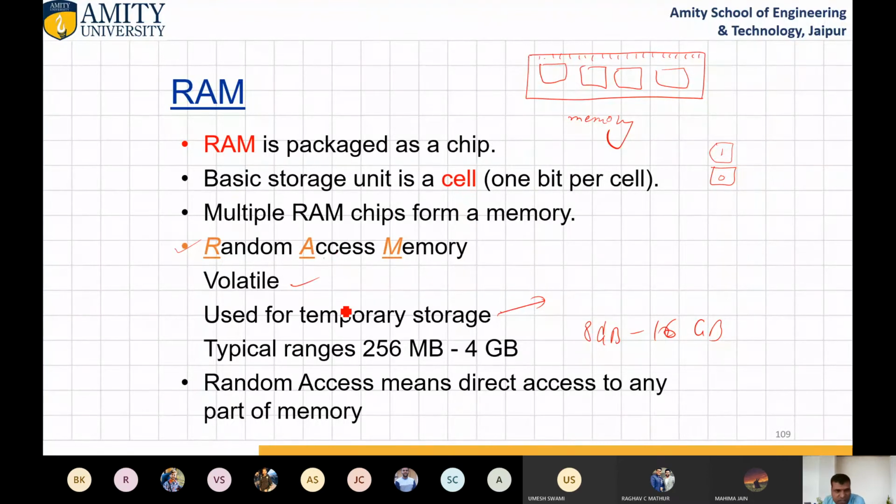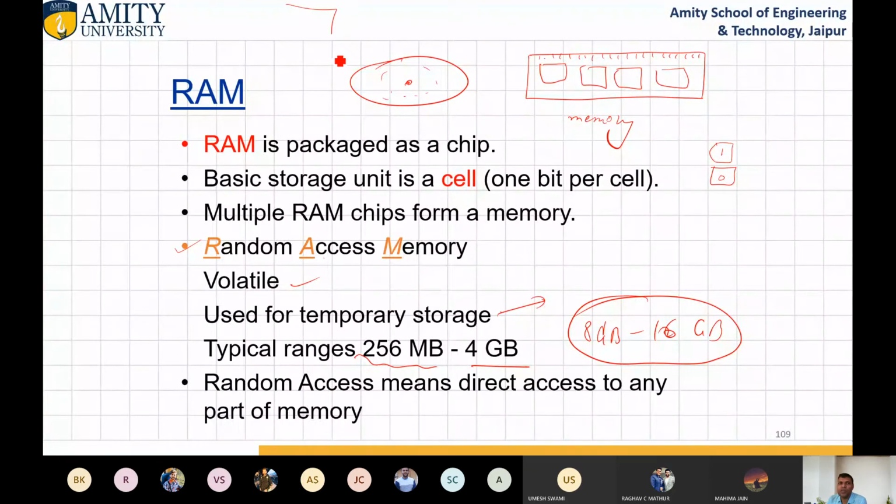It is volatile in nature, used for temporary storage, and typically ranges from 256 MB to 4 GB. Nowadays 8 GB is very common. Random access means direct access to any part of memory. In sequential memory, you need to move one by one, but in random access you can access any portion randomly.